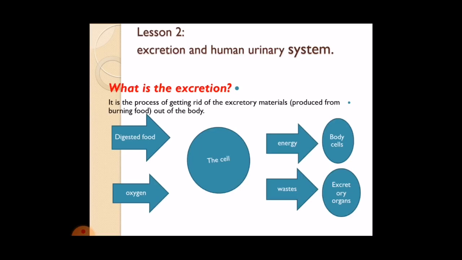Some food is digested, then the blood carries the digested food and oxygen to all the body cells. Body cells burn the digested food with oxygen to produce energy and release some waste materials to the blood to be expelled out of the body. These waste materials are called excretory materials or cell wastes.